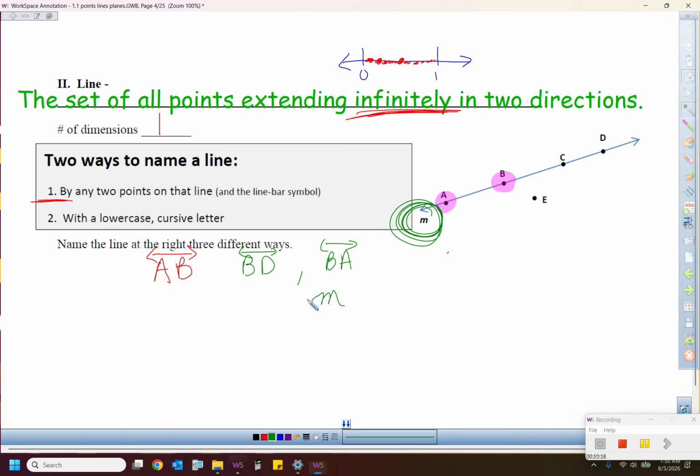But I don't put the word line in front of him, and nope, we don't put the line bar above it. Like this says line M, and we don't want that. So if you just use a lowercase cursive letter, it doesn't have to be cursive, but it's supposed to be cursive, that's another way to say that's a line. Of course, it has to be there in the picture. If it's not there, you can't call it that. So that's a one-dimensional object, the line.